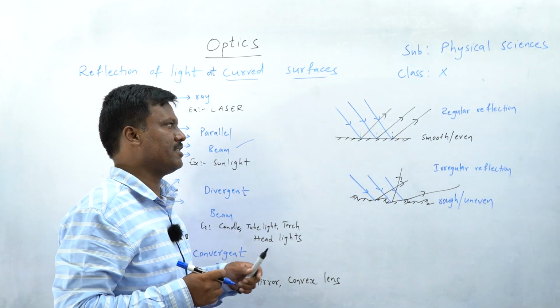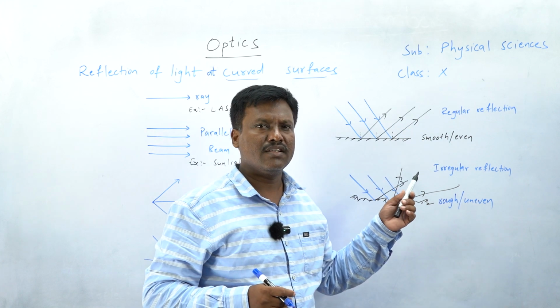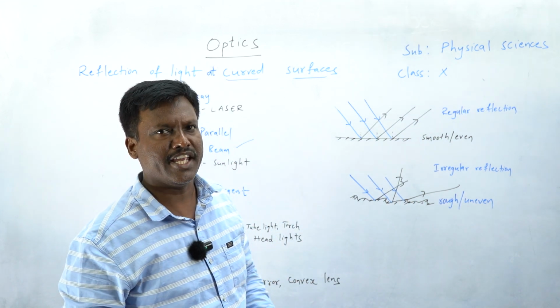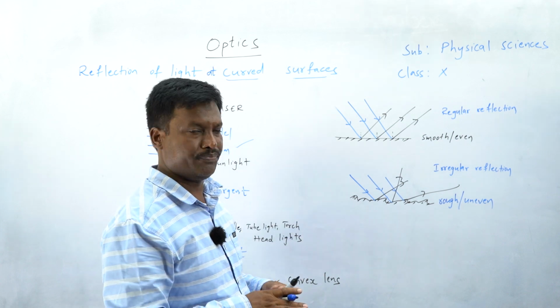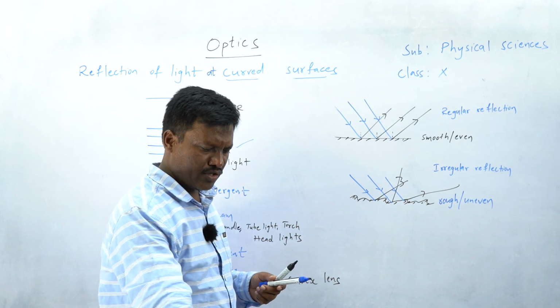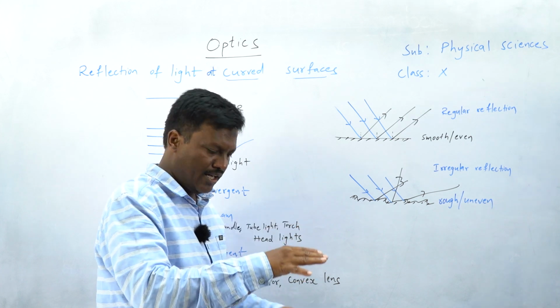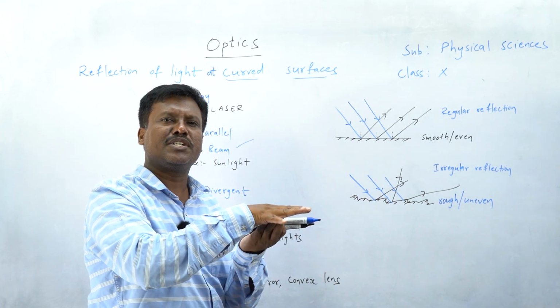So this is the main concept. So regular reflection on smooth surfaces is responsible for the formation of an image. Best example. For example, this is the floor, this is the smooth floor. When you take a rubber ball and hit the rubber ball like this, the rubber ball after hitting the floor comes back to your hand.